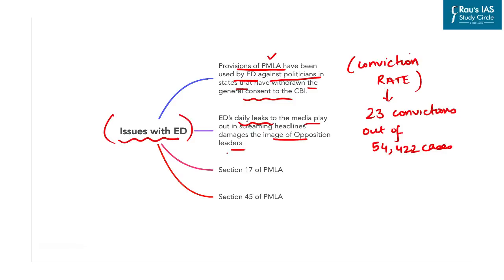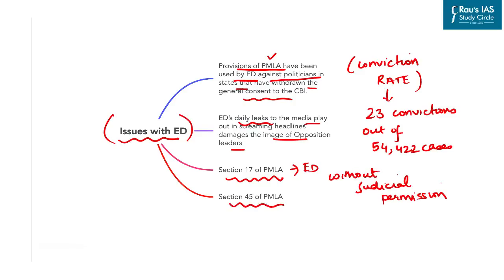Further, Section 17 of the Prevention of Money Laundering Act grants ED wide powers to enter and search suspected property without the requirement of judicial permission. And Section 45 of the same Prevention of Money Laundering Act lays down that an accused person can be granted bail only if it is proved that he or she is not guilty of the offense, and satisfies the court that they will not commit any further offense.